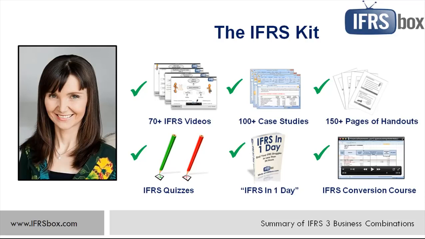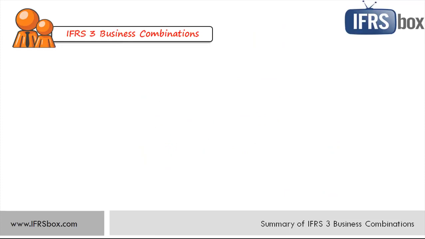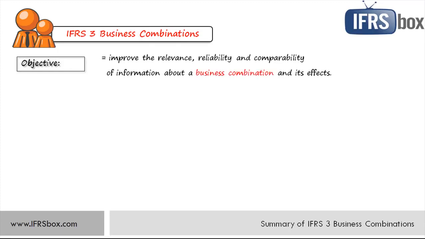I would say that IFRS 3 and IFRS 10 supplement each other as both of them deal with the parent-subsidiary relationship and they just look at different aspects of it. So what's IFRS 3 about? The objective of IFRS 3 is to improve the relevance, reliability, and comparability of the information that a reporting entity provides in its financial statements about a business combination and its effects.